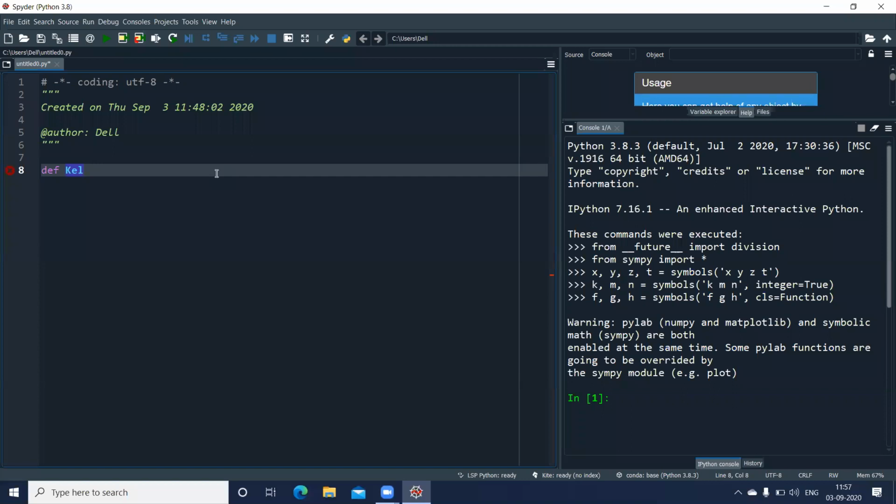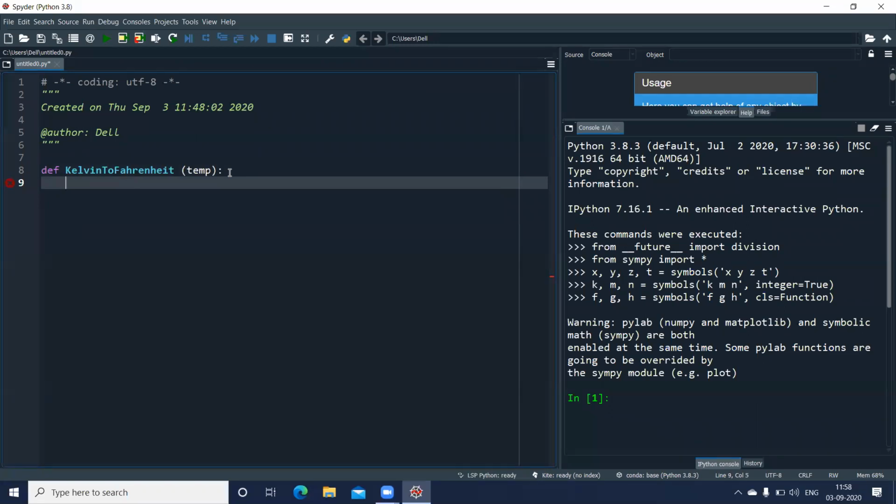I'll use kelvin_to_fahrenheit, and I'll pass a parameter, which will be the temperature in Kelvin, so let us write temp, followed by a colon.